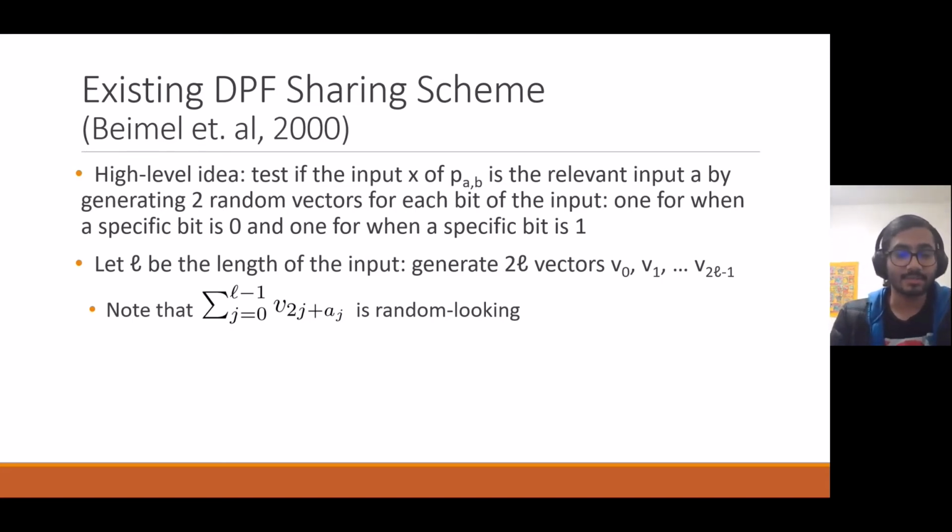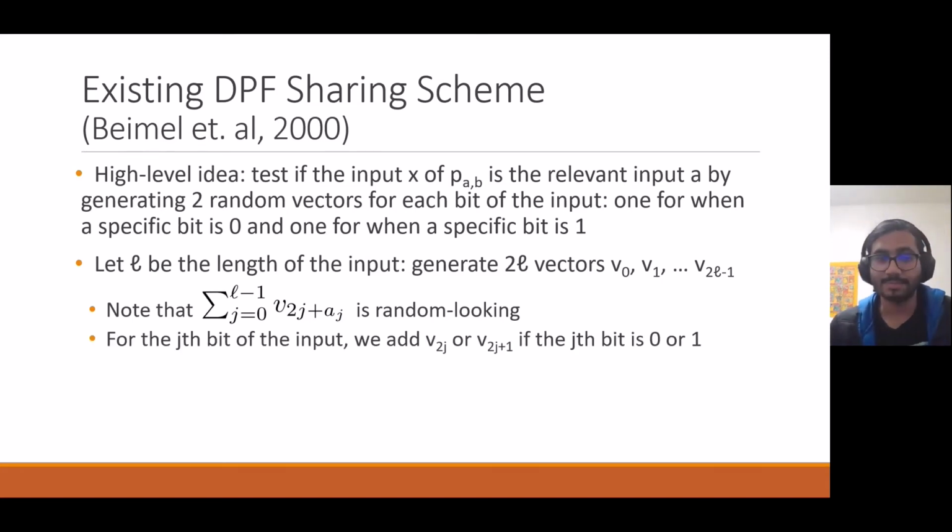And so what does the sum actually mean? The sum just means for the jth bit of the input, we take v_{2j} or v_{2j+1} if the jth bit is 0 or 1. So for a, which is the correct input that yields b for p sub a,b, we take the 0th vector or the first vector if the first bit is 0 or 1, then the second vector or the third vector if the second bit is 0 or 1, and so on.